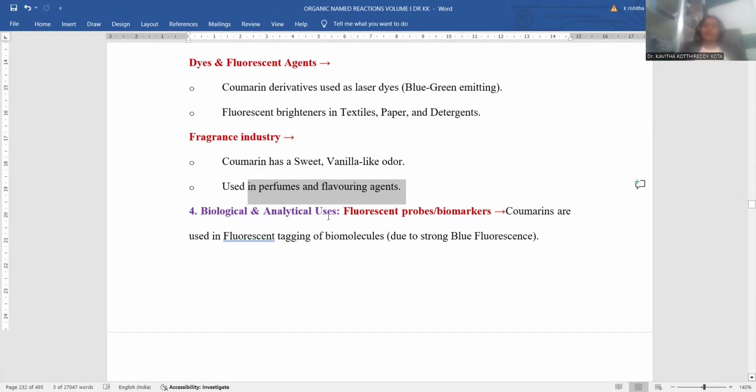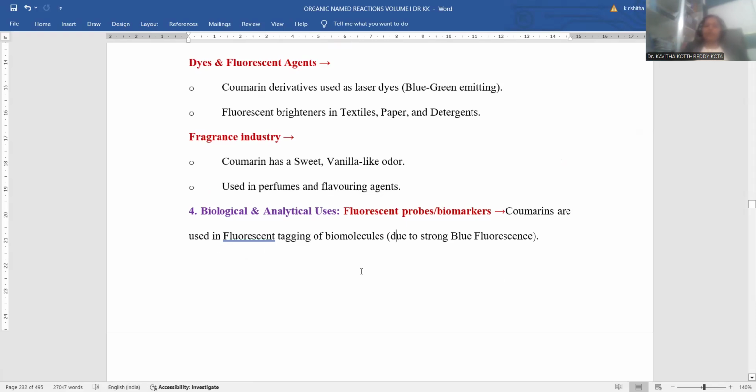Biological and analytical use: fluorescent probes have a glowing tendency in the presence of light. When sunlight falls upon it, it glows like a bright material. That's the reason why Coumarin has biomarker tendency also.